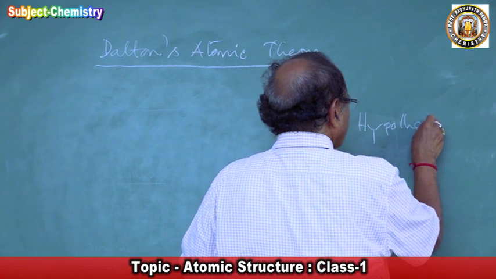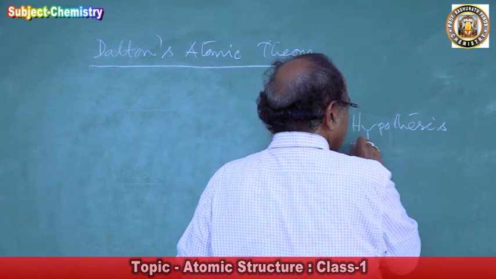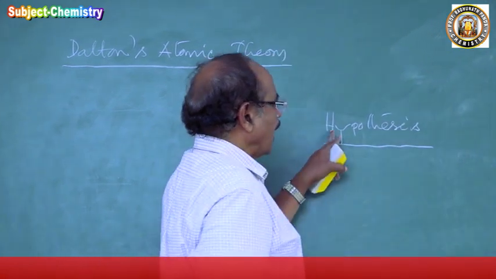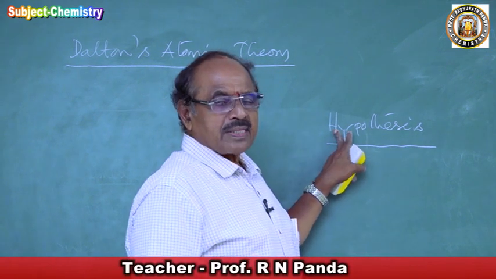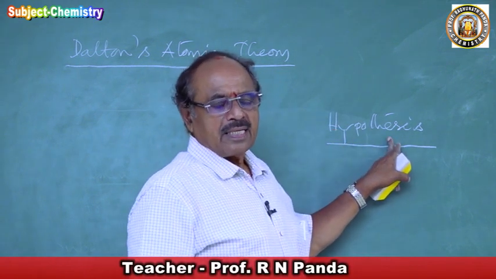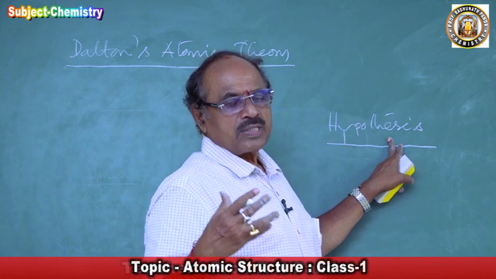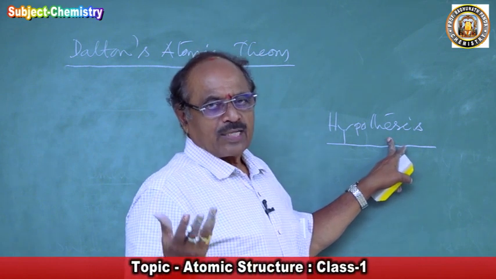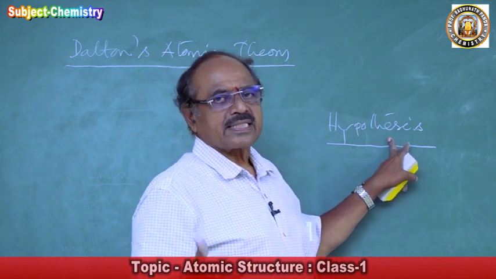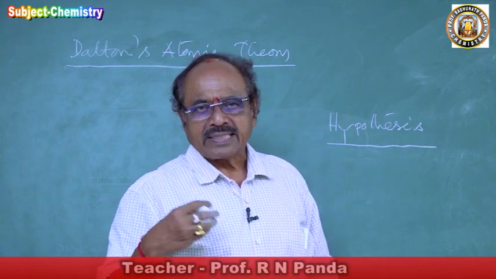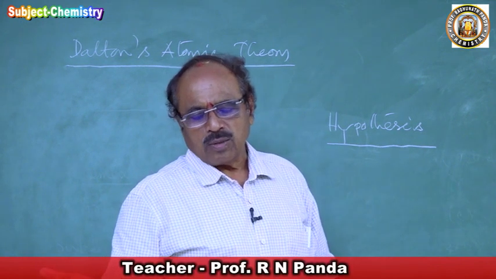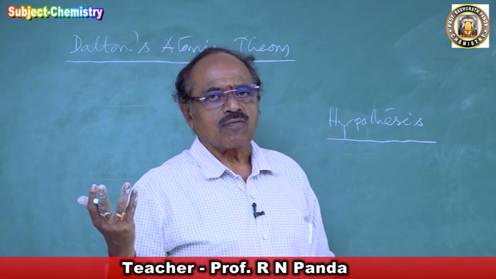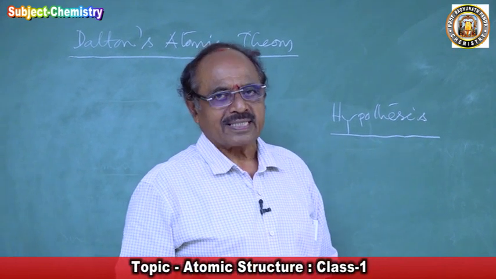That is called hypothesis. It is a compound word. Hypo means imaginary. Thesis means an original explanation. An original explanation is called thesis. I have submitted my thesis in the university for the award of doctorate in science in my subject.